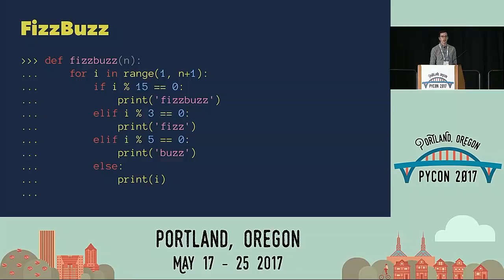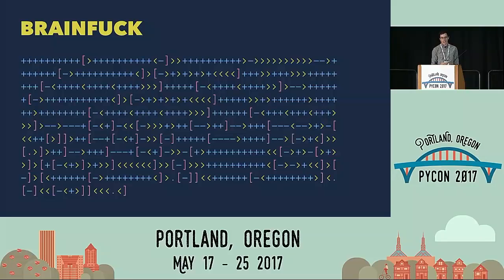Very early in my career, I'd write something like this. This basically takes a range from 1 to n. If it's divisible by 15, it prints FizzBuzz, else it prints the number. Or I could learn this language, and this is a valid FizzBuzz implementation too. And I thought maybe I could somehow memorize all that, but I never did.